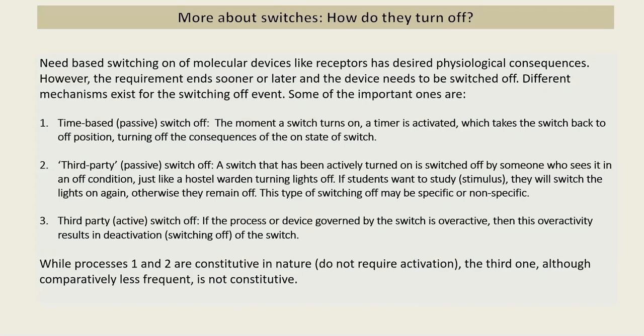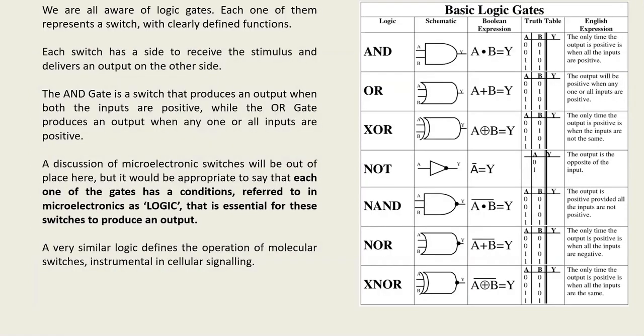Now, this is where constitutivity comes in. Constitutivity means that there are processes that are always on. So you need an active stimulus to switch a device on or to switch a process on, and you need a passive service which is always on to switch the process off. Obviously, when the stimulus is there, the switching is very rapid, but this constitutive switching off is a relatively slow process.